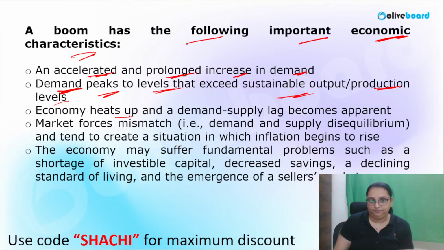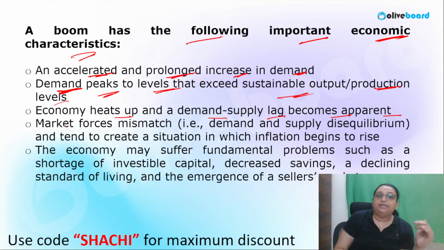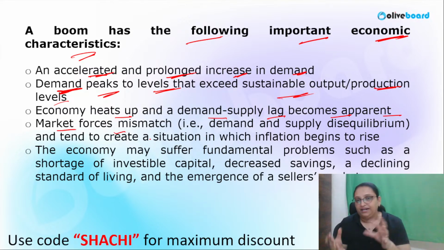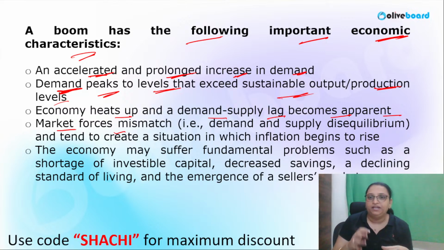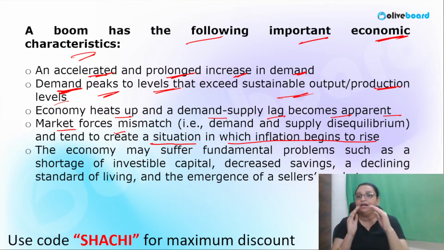The economy heats up, and the demand-supply lag becomes apparent, as demand will be exceeding the supply or the production. The market forces mismatch. There will be disequilibrium in the market, creating a situation in which inflation begins to rise, as there will be more demand and less supply. This will cause an increase in prices.